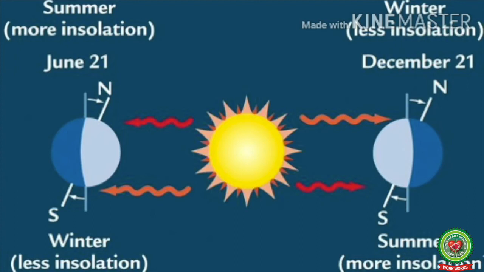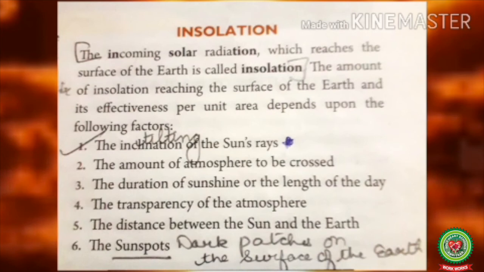So now let's read. Insolation. The incoming solar radiation which reaches the surface of the earth is called insolation. The amount of insolation reaching the surface of the earth and its effectiveness per unit area depends upon the following factors. Number 1, the inclination of the sun rays. Inclination means the tilting of the sun's rays. Number 2, the amount of atmosphere to be crossed. Number 3, the duration of sunshine or the length of the day.